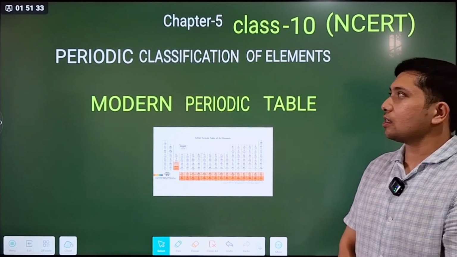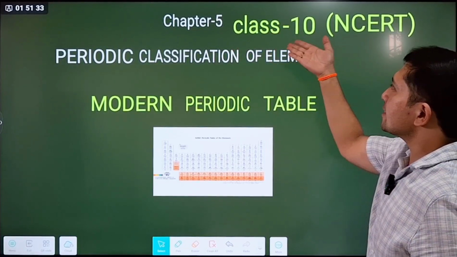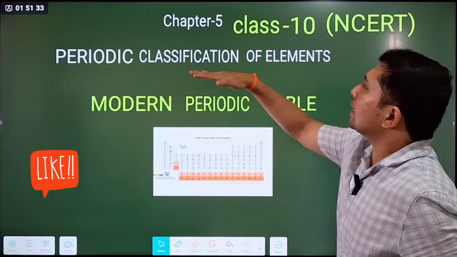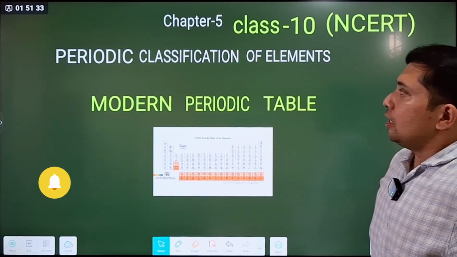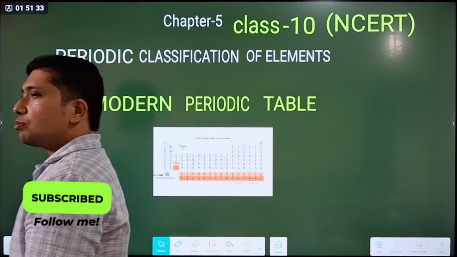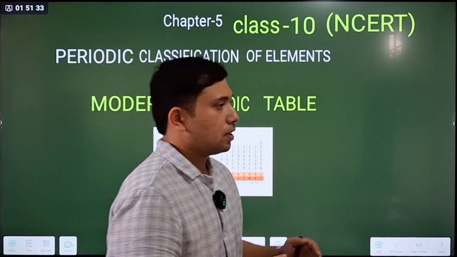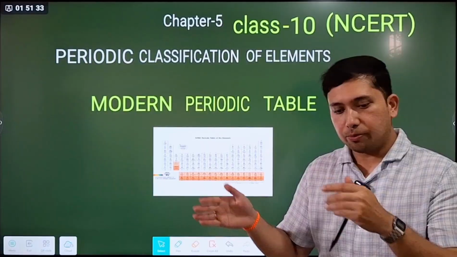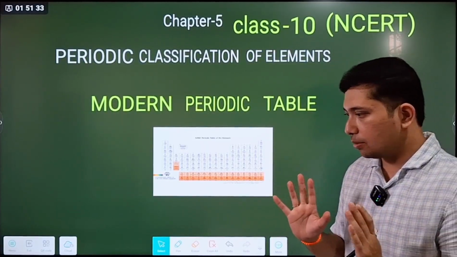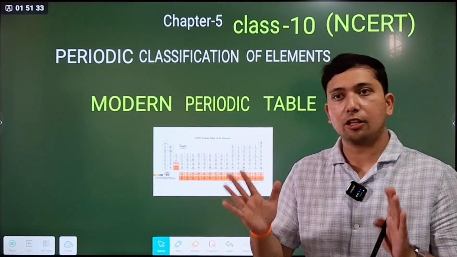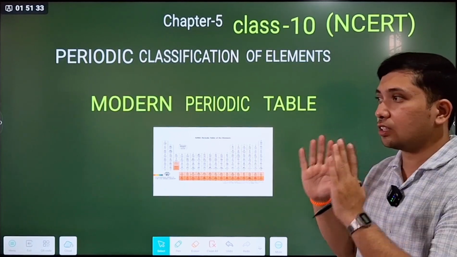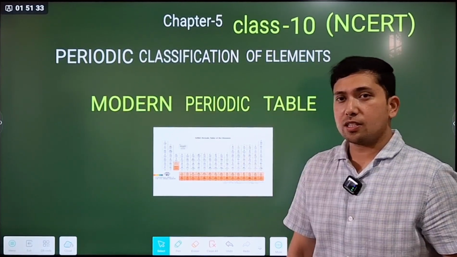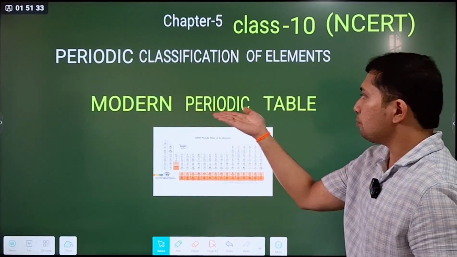Today we are going to discuss Chapter 5 from the Class 10 NCERT syllabus, Science: Periodic Classification of Elements. Periodic classification of elements means every element that has been found till the present time has been classified and given a place in a table, which is why it is called the periodic table. Now we are going to discuss specifically the modern periodic table.